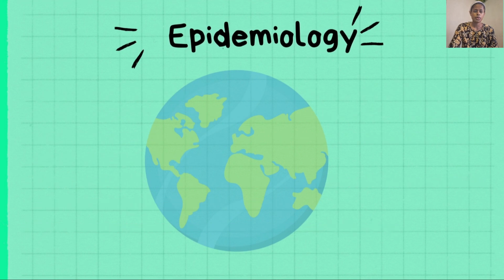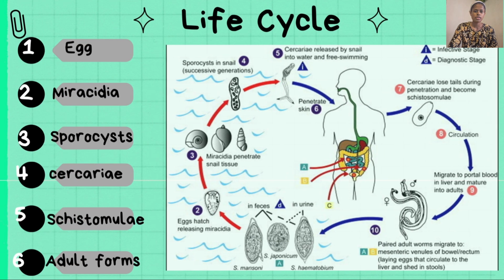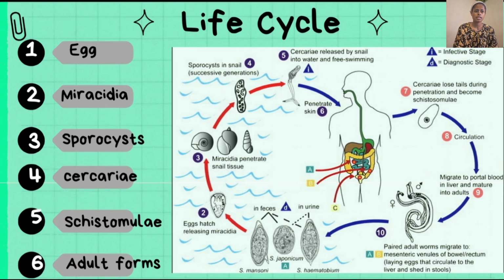Next, we're going to talk about the life cycle. First, we have the eggs. The eggs hatch and become miracidia, which is the first larval stage. The miracidia enter the intermediate host, which is mostly snail tissue. Within this intermediate host, they proliferate into sporocysts. These sporocysts are released as cercariae, which is a free-swimming larval stage.